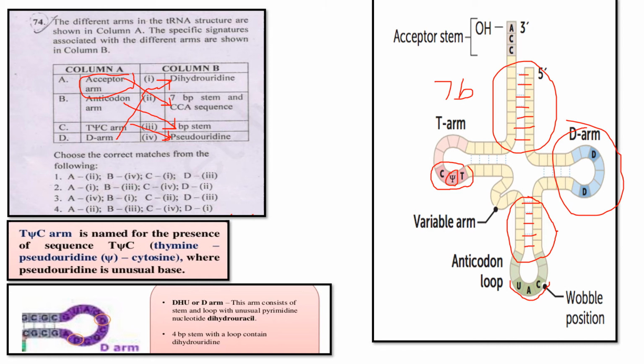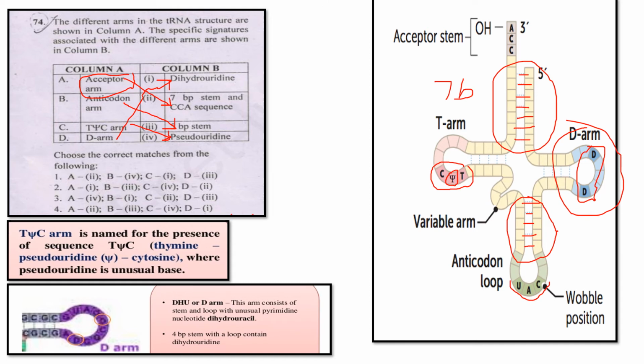Here the dihydrouracil pyrimidine nucleotides are present. These are also called dihydrouracil, so that's why it is called the dihydrouridine structure. So automatically D is dihydrouridine.